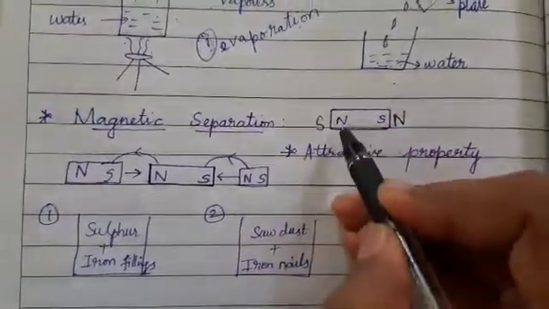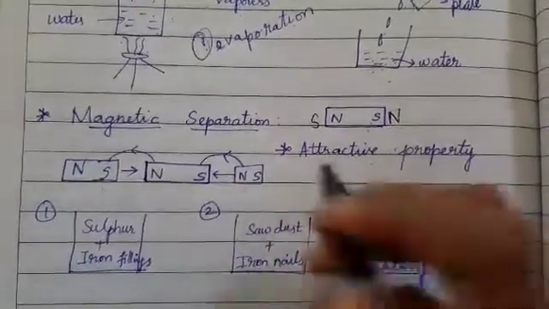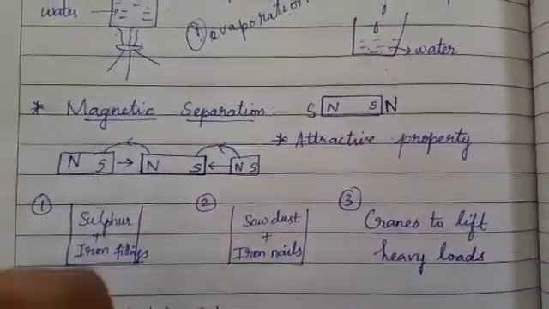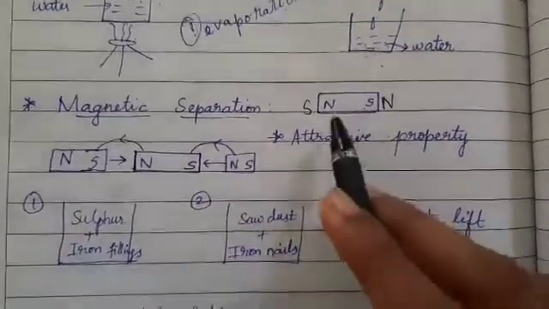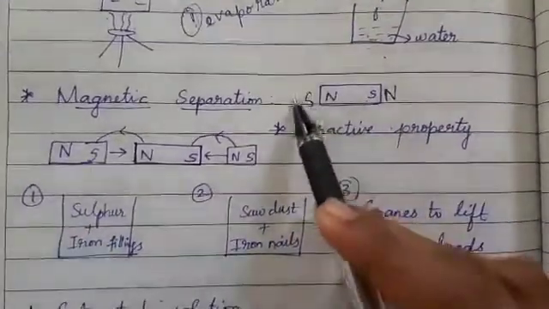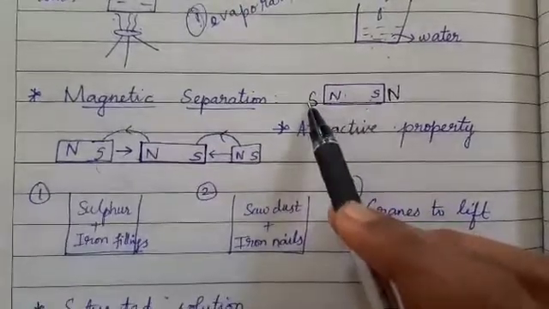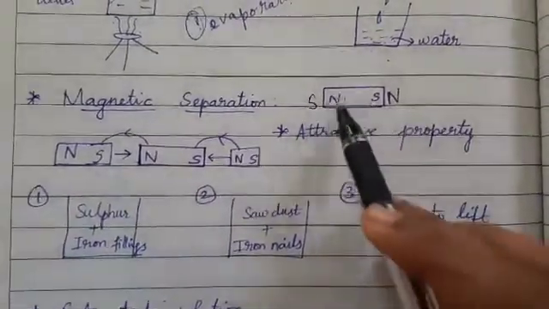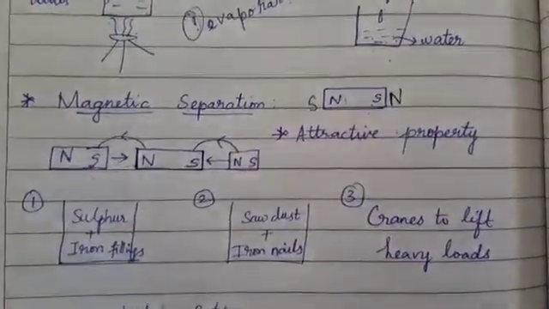That is, the opposite poles attract each other. That is a property of a magnet. You should know that first. The opposite of north is south, and the opposite of south is north. So the opposite poles get attracted.